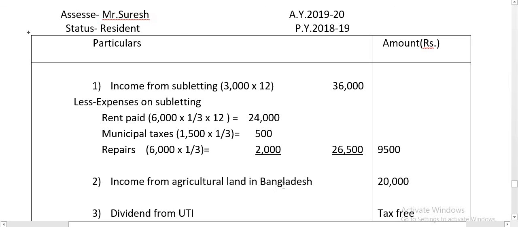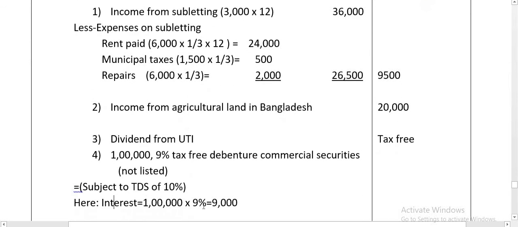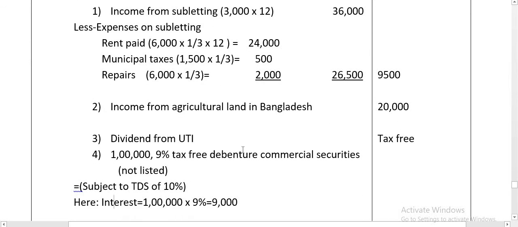Income from agricultural land in Bangladesh 20,000. Dividend from Unit Trust of India is tax free. Remember, dividend from Unit Trust of India is exempted income, and if income is received from foreign agricultural land, it is directly taxable in full amount.